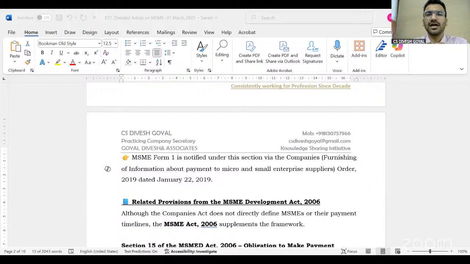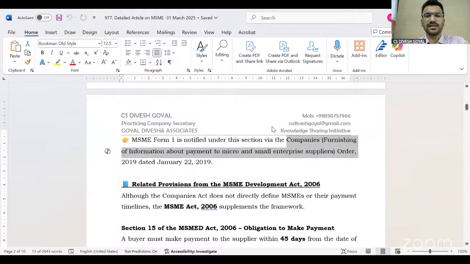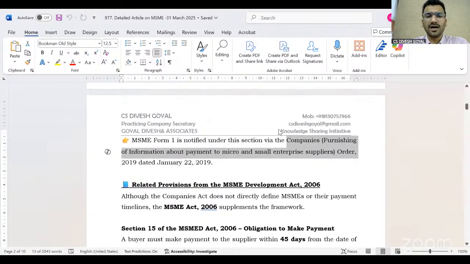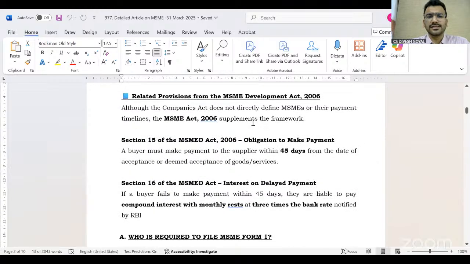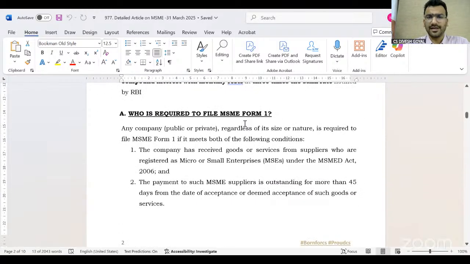For the half year ended on 31st March 2025, the due date of filing of MSME 1 is 30th April 2025. So till 30th April, companies have to file this form. That's why, in the middle of the month, we have kept this session so that whoever is working on the MSME 1 can resolve their doubts through this webinar.